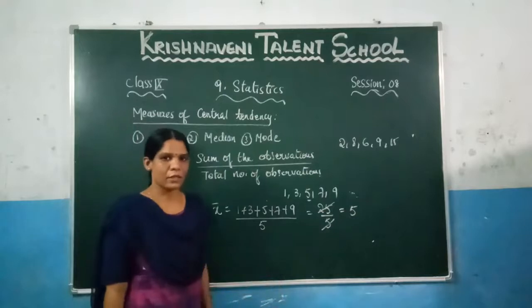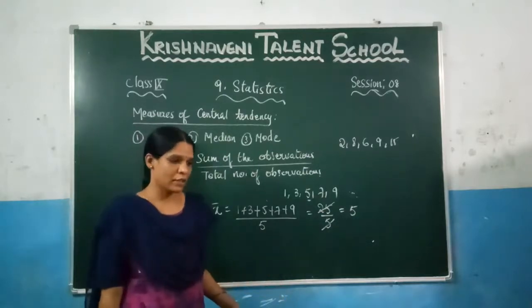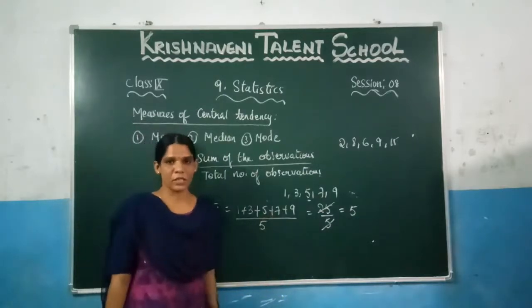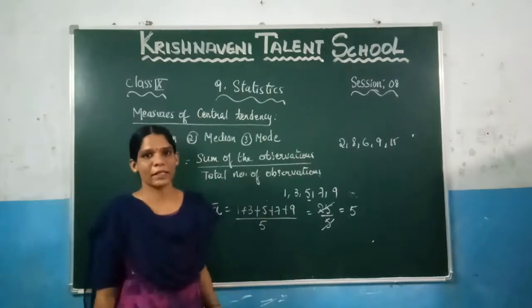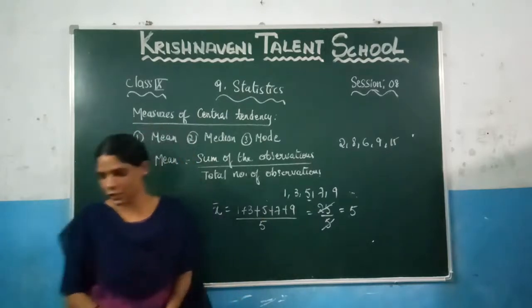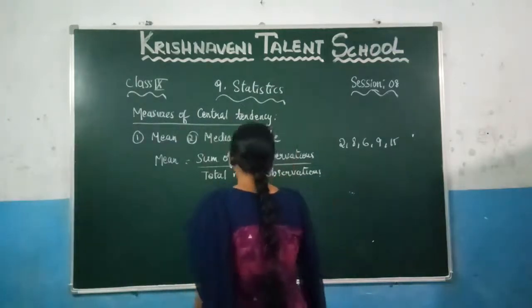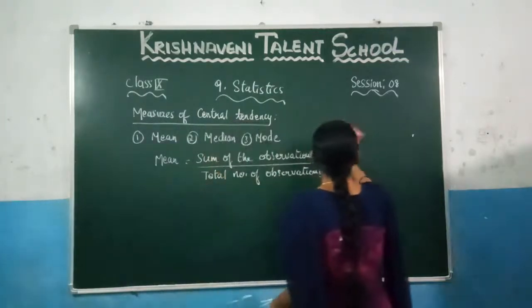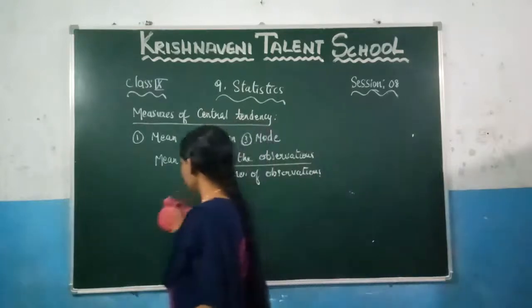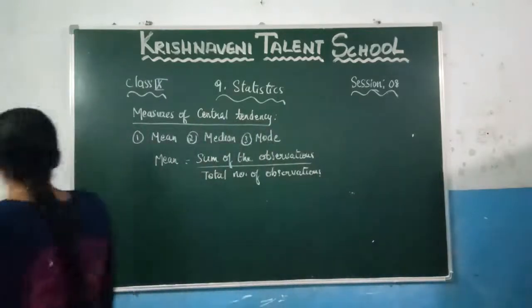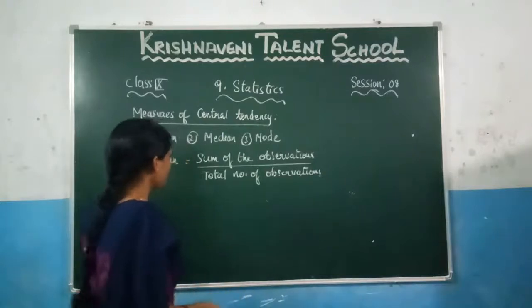Suppose you are given an ungrouped frequency distribution table, how do you calculate the mean? Let us see that now. I am considering one example.